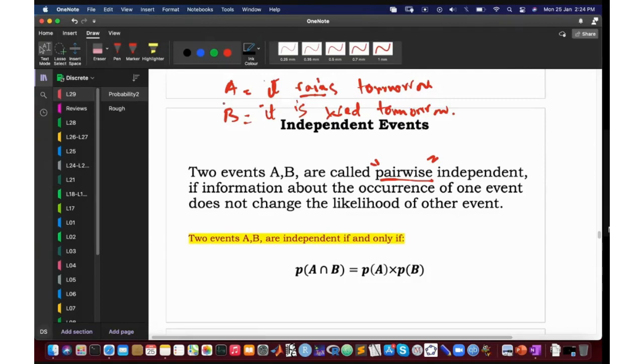For example, I don't know, humidity or what's the average rain at a particular place, what's the height of that place, I don't know. So there are a lot of factors which this event A depends on, okay? But B is not one of those events, okay? So I would say that the event B and event A are independent. Does it make sense for two events to be independent?